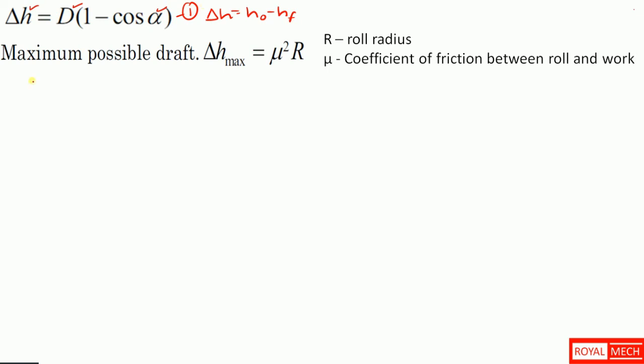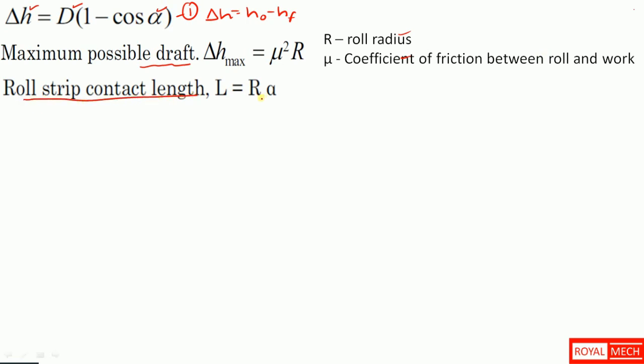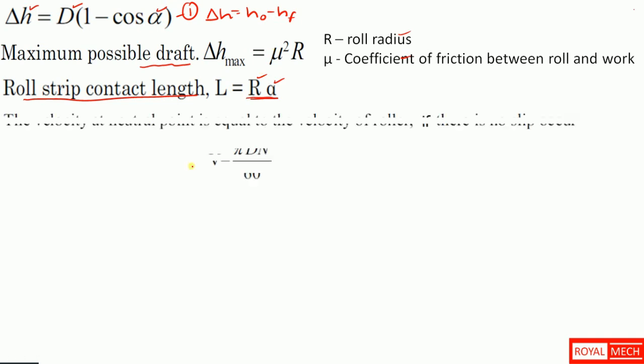Then the maximum possible draft delta H equal to mu square into R, where R is roll radius and mu is the coefficient of friction between roll and work. The next formula is roll strip contact length L equal to R into alpha, where alpha is the bite angle and R is roll radius.